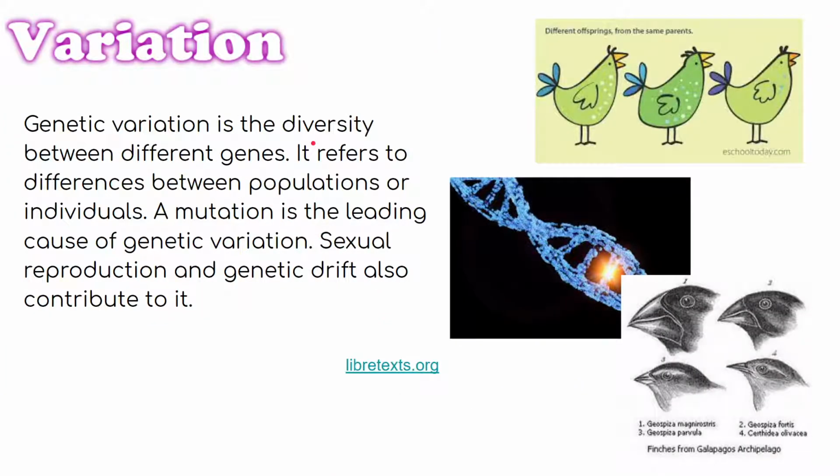Variation. Genetic variation is the diversity between different genes. It refers to the differences between populations or individuals, and a mutation is the leading cause of genetic variation, although sexual reproduction and genetic drift also contribute to it. This example would be with chickens. This chicken's colors are darker, this chicken's lighter, and this chicken has fewer dots than those two chickens. But it also has to correlate with finches, because the variation between these is this one has a bigger beak, this one has a little smaller beak, and then this guy has a sharper, more flat beak. And here's my link and a picture of genetics.